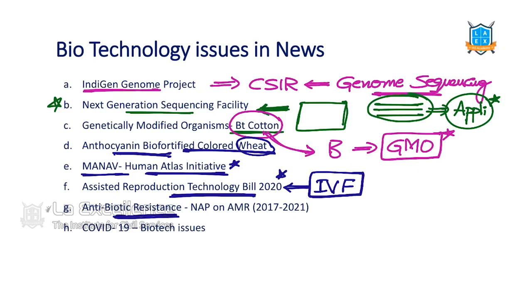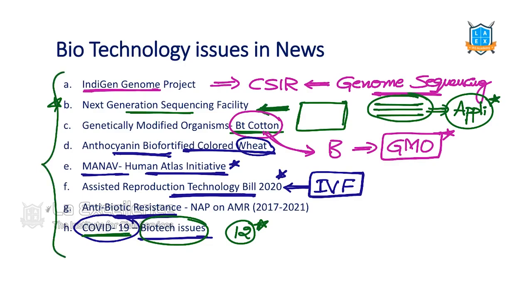Antibiotic resistance issues are reported, and there's a huge scope for biotic issues, COVID issues in biotechnology. So we should list down at least 10 to 12 issues. We have already listed them down. We are going to discuss them in detail. Did you understand how biotechnology issues are there in use?